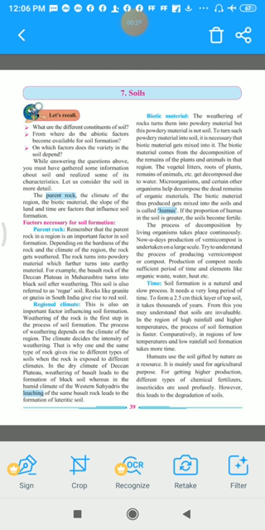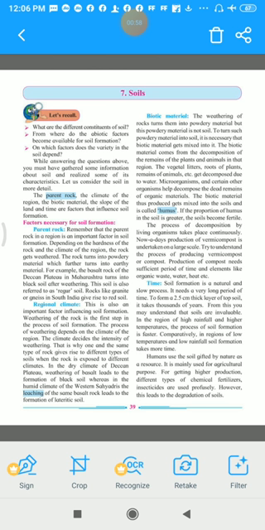What are the different constituents of soil? From where do the abiotic factors become available for soil formation? On which factors does the variety in the soil depend? So now these are some of the questions whose answers we are going to find as we study in the lesson: what are the different constituents of soil, how do the abiotic factors become available for soil formation, and on which factors does the variety in the soil depend.